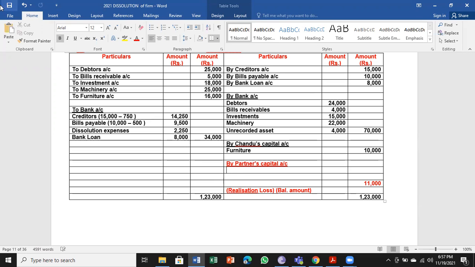So it is to be shared among the partners in the ratio 2:2:1.